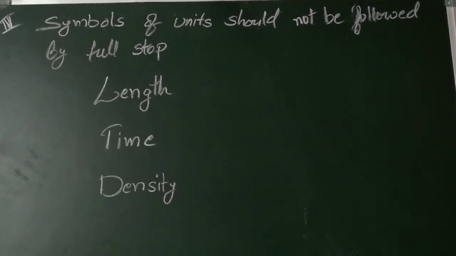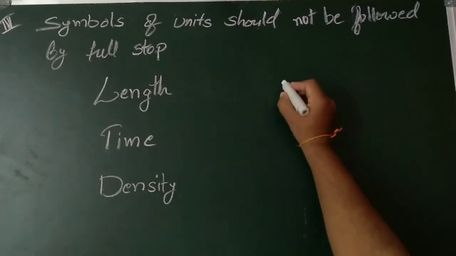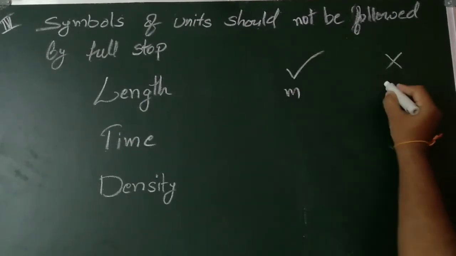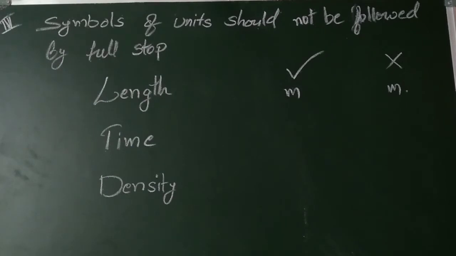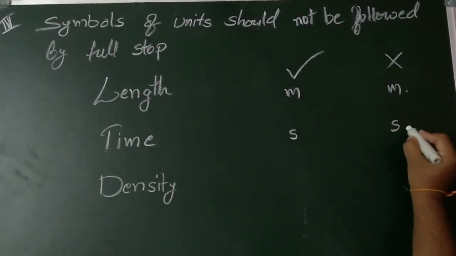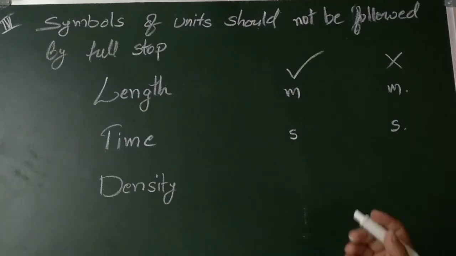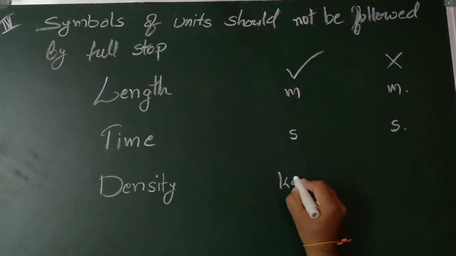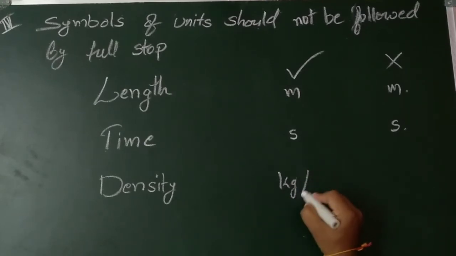Next rule: the symbol of a unit should not be followed by a full stop. So here, length, suppose small m. Time, seconds, you know. If you put a full stop after seconds, then it's wrong. Density will be kilogram per meter cube.